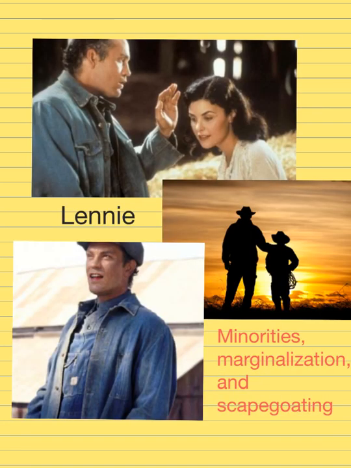So our first character is Lennie here. He is marginalized and scapegoated throughout Of Mice and Men. He's large. He's got a big frame. This is definitely something that's different from his inner childlike, kind of delicate nature. He's mentally disabled, as we've talked about.